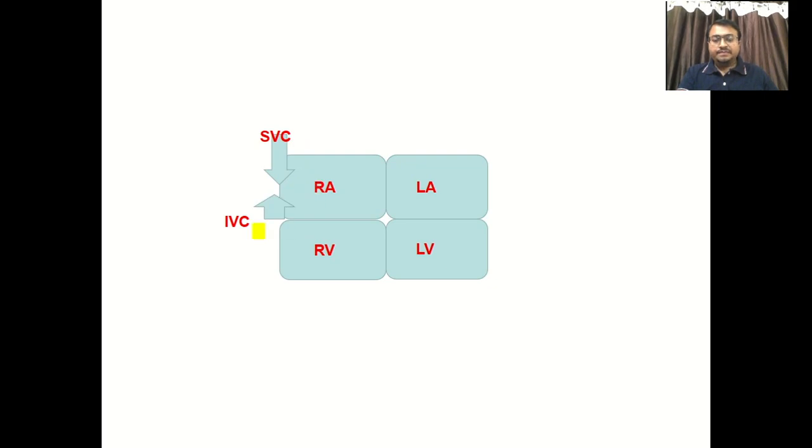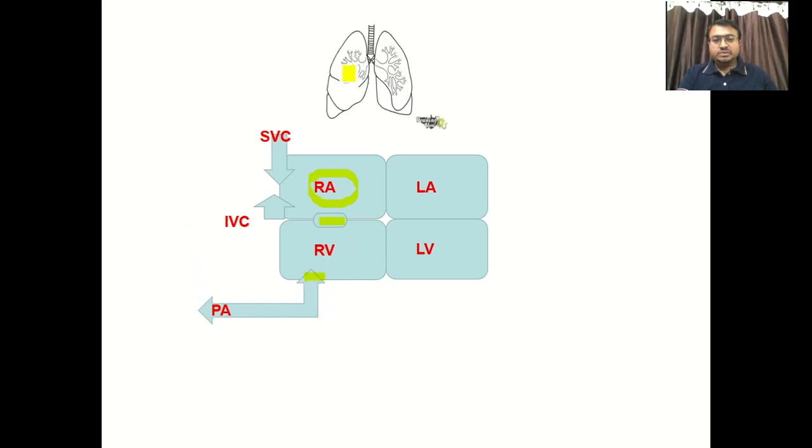Blood from the lower limbs and extremities reaches the right atrium through the inferior vena cava. This is deoxygenated blood. From the right atrium, through the tricuspid valve, blood reaches the right ventricle. From the right ventricle, blood reaches the lung through the pulmonary artery, where you have the pulmonary valve. So the pulmonary artery carries blood to the lung.